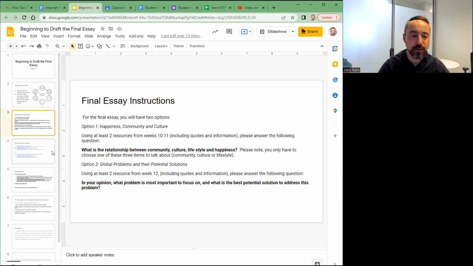So I wanted to review the final essay instructions. I'd like everyone to notice that there are 2 different topics to choose from. There's option 1, which is about happiness, community, and culture. If you choose that topic, you should write about the relationship between community, culture, lifestyle, and happiness.